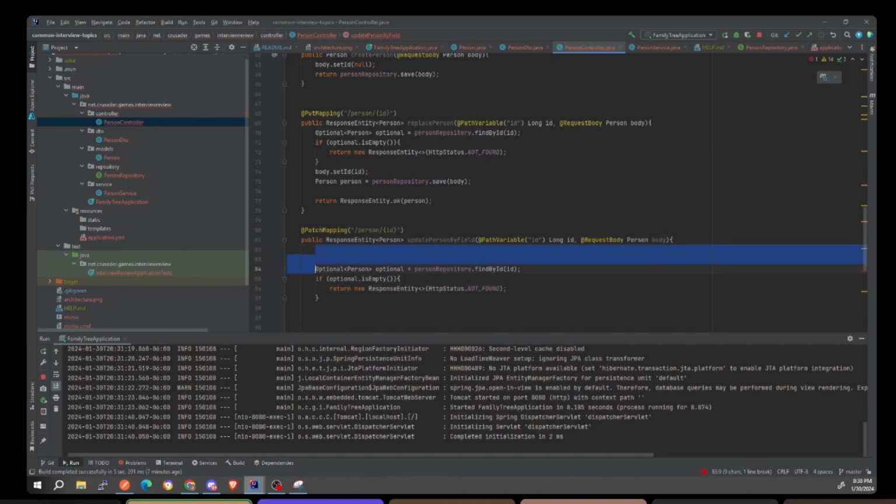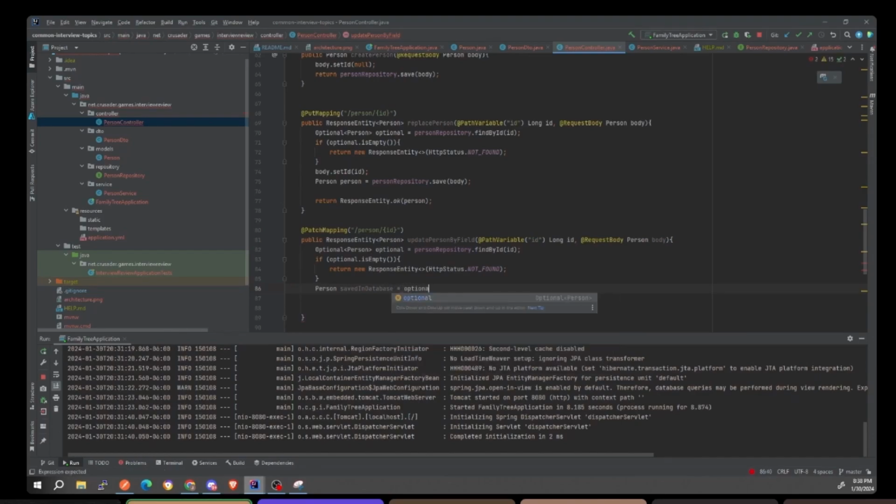We can put that later right here. So we're going to set the ID, and now we can't do person is equal to personRepository.save(body). Actually, we don't even need this. What you need to do now is actually get the person. I like calling them savedInDatabase. So person savedInDatabase is equal to optional.get.